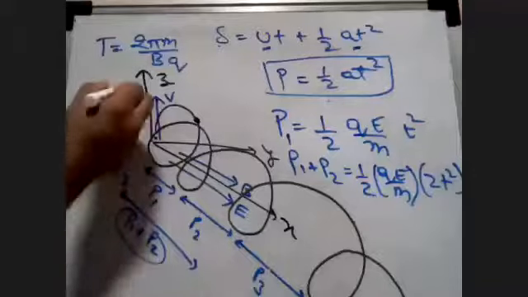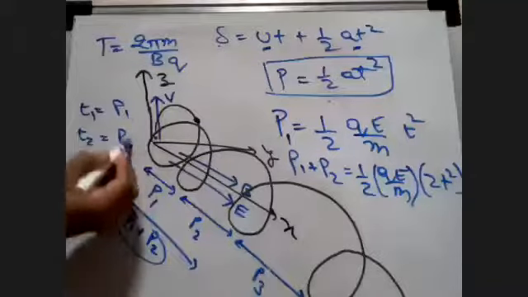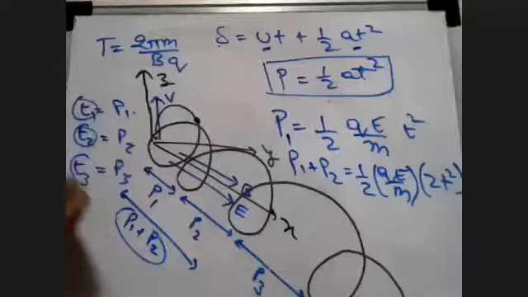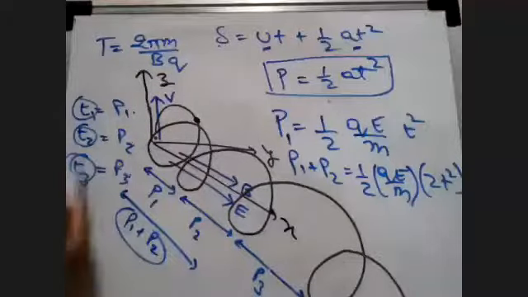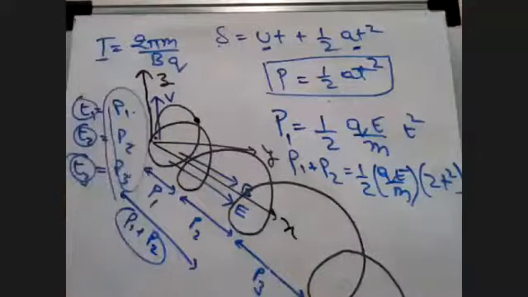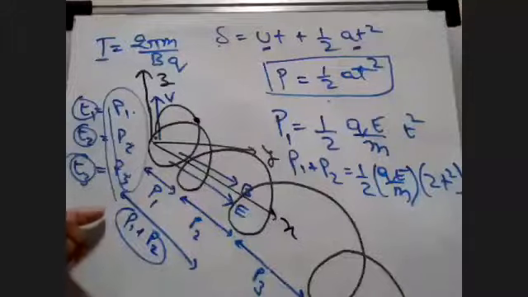Here what is happening? The pitch keeps increasing, but my time interval remains the same. How do I know that? Because the time interval is not dependent upon my pitch varying. It does not depend upon it.